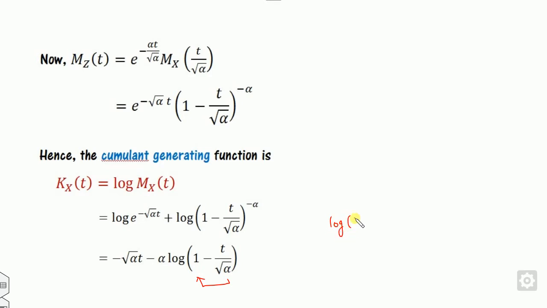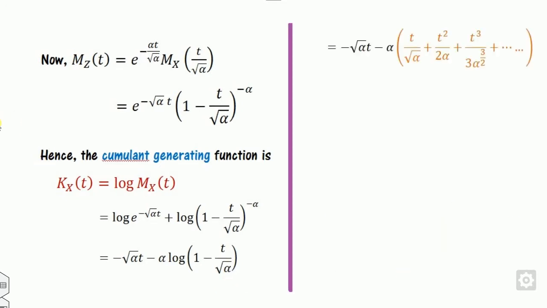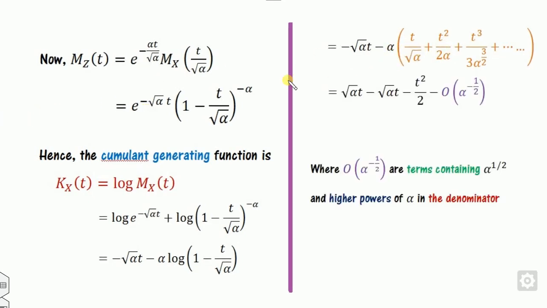What is the value of log (1 minus x)? All of you know that this is minus (x plus x square by 2 plus x cube by 3 and so on). So I can substitute the value here. You will get this. Now if you open the bracket, what will happen? This alpha and alpha will be root of this. It will be here. And what is the rest? I can consider all those terms with alpha raised to power half and higher powers of alpha in the denominator, because I consider here as a negative.